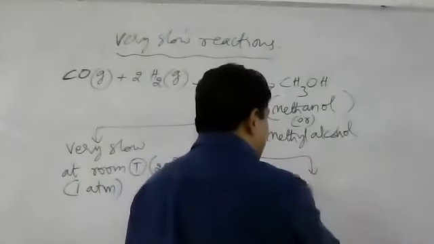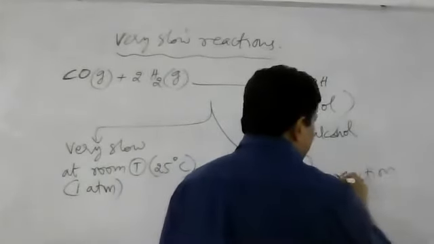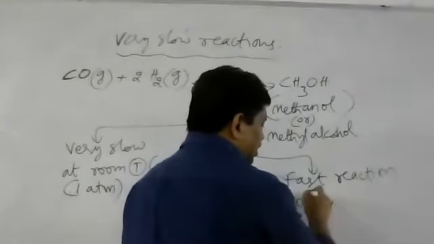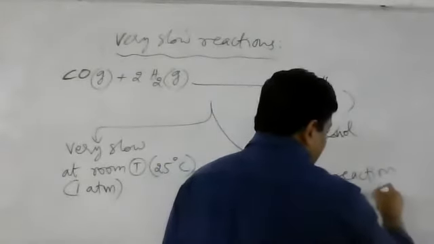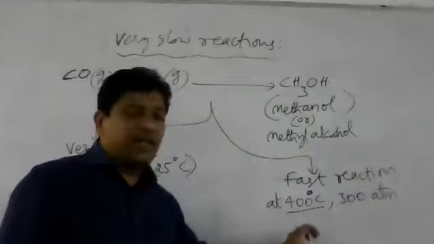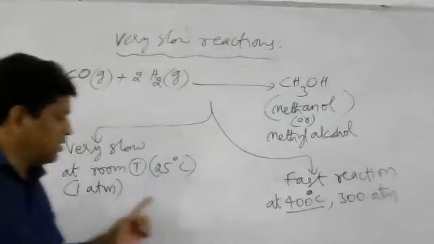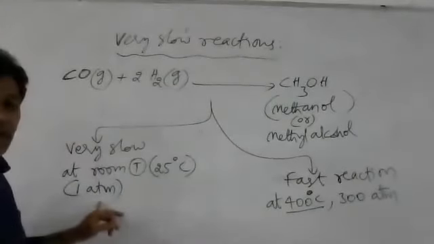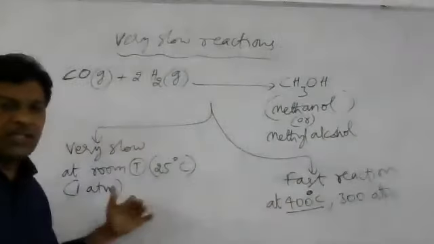Now the same reaction becomes a fast reaction by changing the reaction conditions, such as 400 degrees Celsius and 300 atm pressure. At the pressure of 300 atm and 400 degrees Celsius, the same reaction becomes very fast. We have changed the temperature from 25 degrees Celsius to 400 degrees Celsius, and the pressure from 1 atm to 300 atm. And here there is no catalyst, but now we add a suitable catalyst.